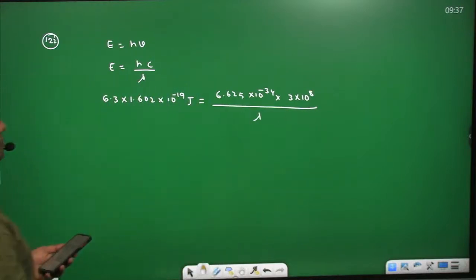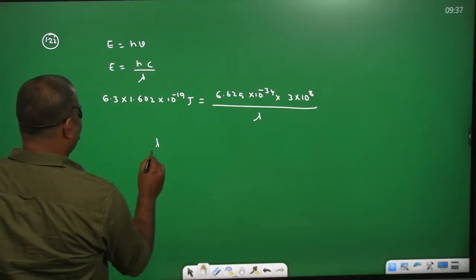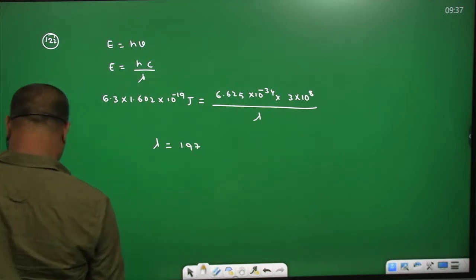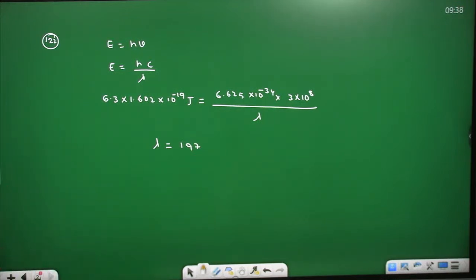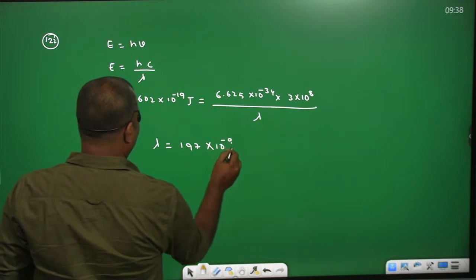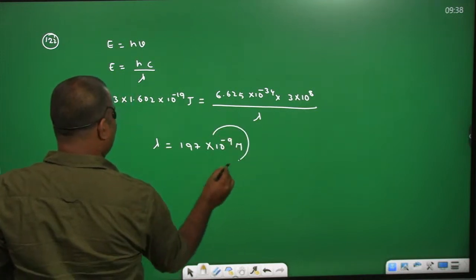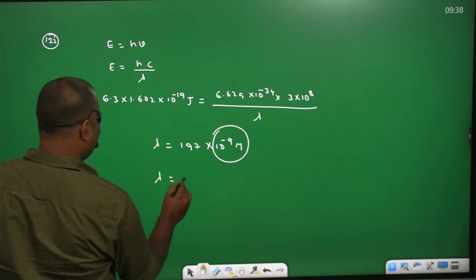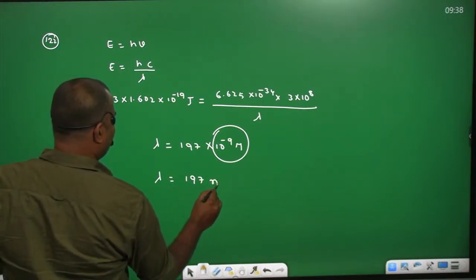Now you can simplify and get the answer directly. On simplification, lambda equal to 197 into 10 power minus 9 meters. 10 power minus 9 meters is nothing but nanometers. So lambda equal to 197 nanometers.